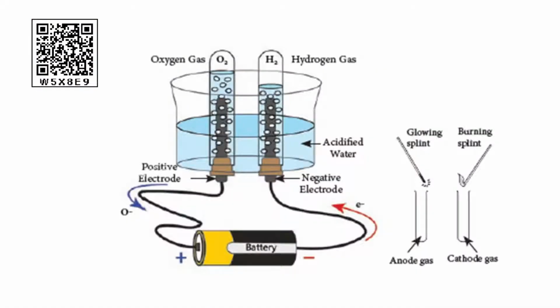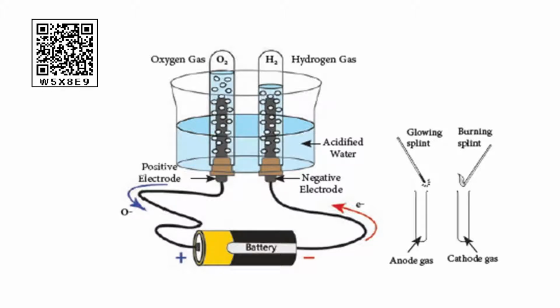The word electrolysis is a combination of two terms, electron and lysis. Electron is related to electricity and lysis means decomposition. Next is the electrolysis of water. Children, electrolysis of water can be easily demonstrated with the help of an experiment.